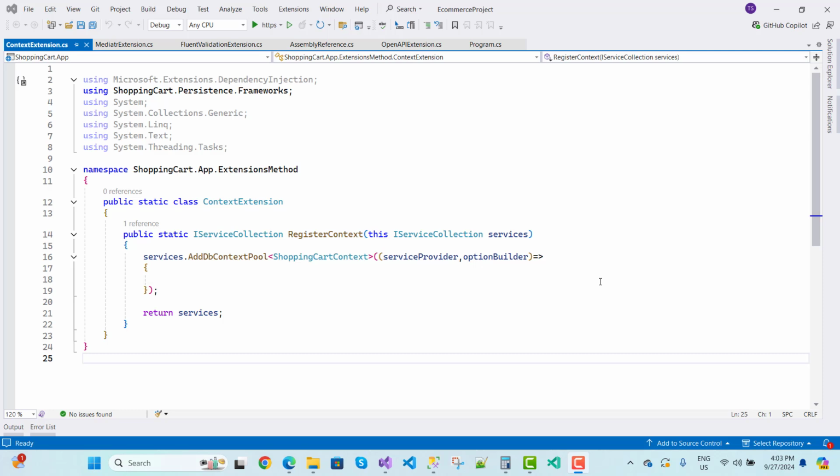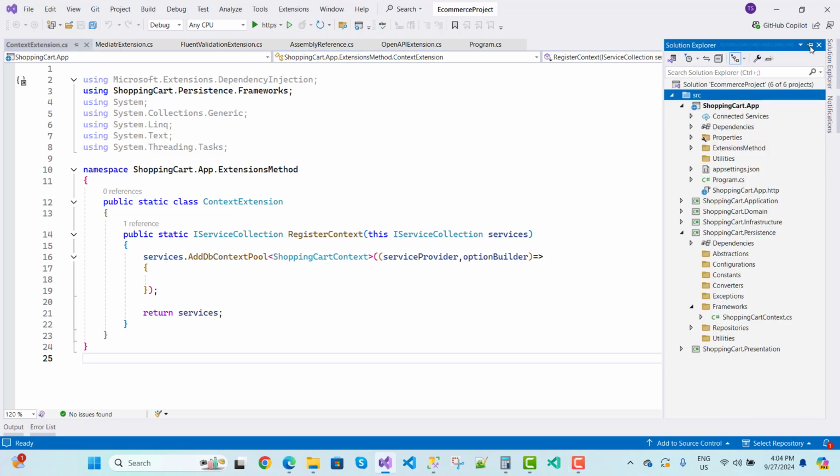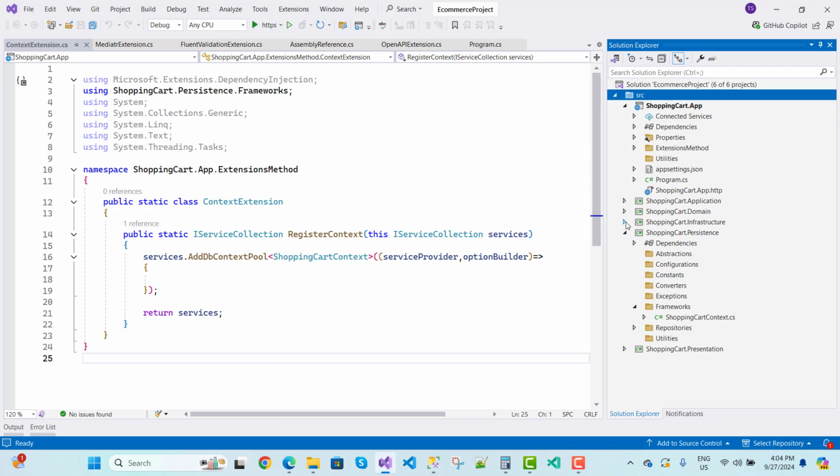Now just add two things. The first one is the service provider, and the next one is the option builder. Through the option builder, we can register your connection string, and the service provider is used to set the database options. So now I want to get the database options first, and we all know that database options is a class in the infrastructure project.